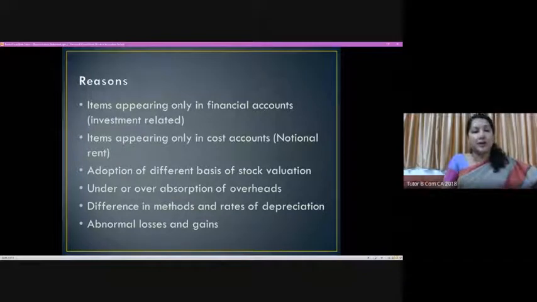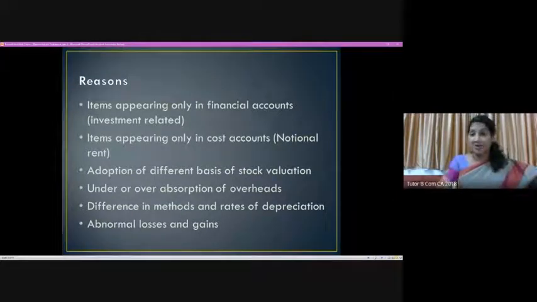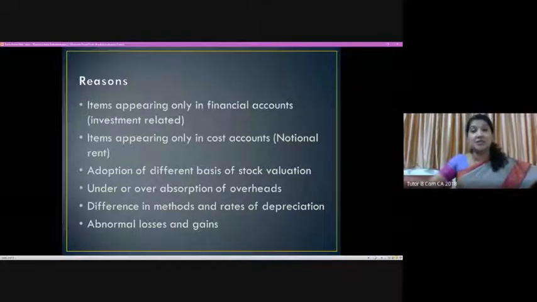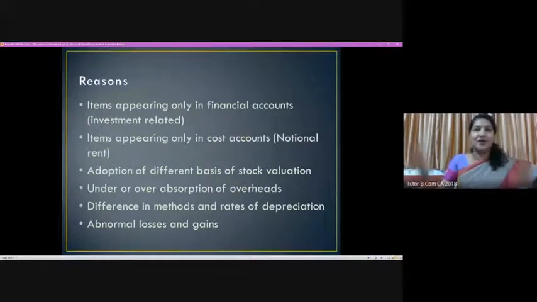Another reason for the difference between the profit in the cost statement and the financial statement can be the different methods used for valuation of stocks, maybe at market price or at cost price. It depends, right? So that can be one reason. Another can be over absorption or under absorption. One particular expense may be charged at 2,000 in the financial statement, in the profit and loss account, but the same item may be charged at 3,000 in the cost accounts. So there is a difference of 1,000 rupees, right?